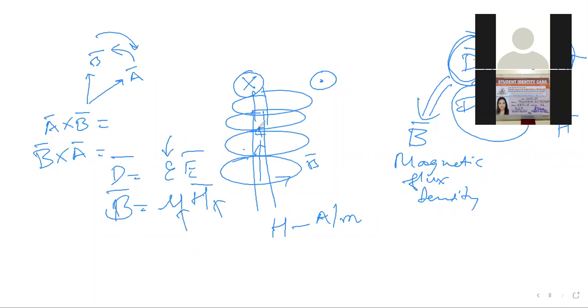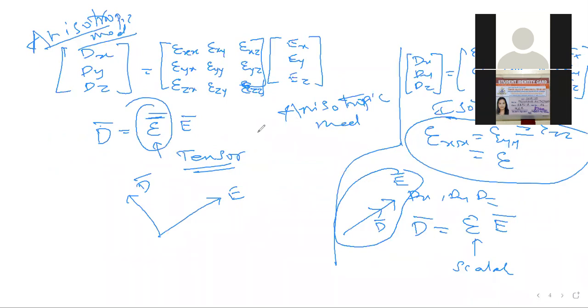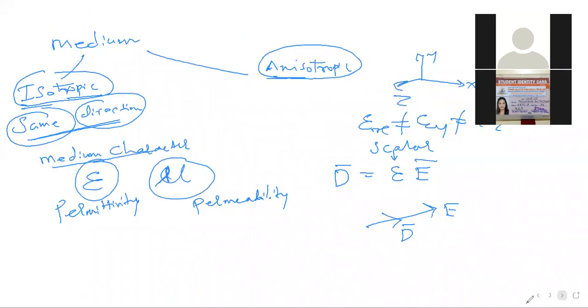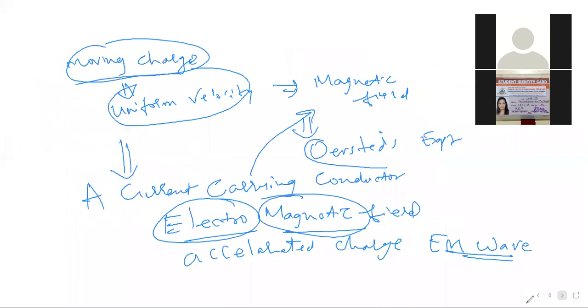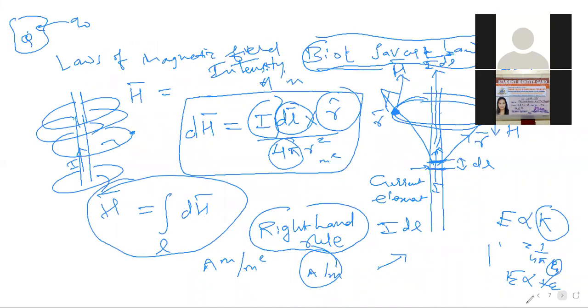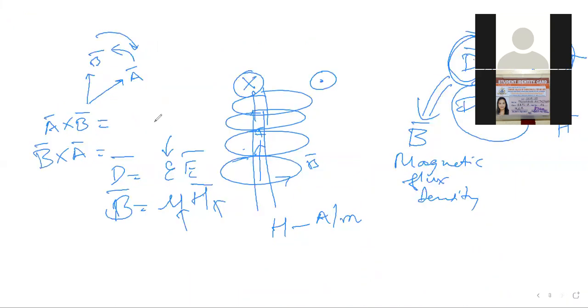Good. See, we have not yet covered the study of materials. I just introduced you to the types of materials, the mediums, in today's introduction. The anisotropic medium, the isotropic medium. But there are many things other than these types of mediums. We will see the dielectric parameters, and the capacitance when we talk of the dielectric medium. There are a few other things to be covered, but I am moving ahead with magnetism first. So this was in terms of farad per meter.